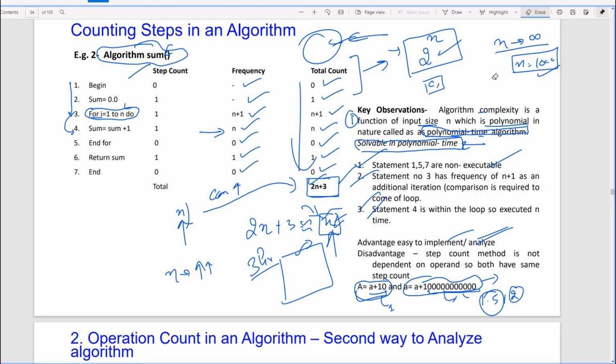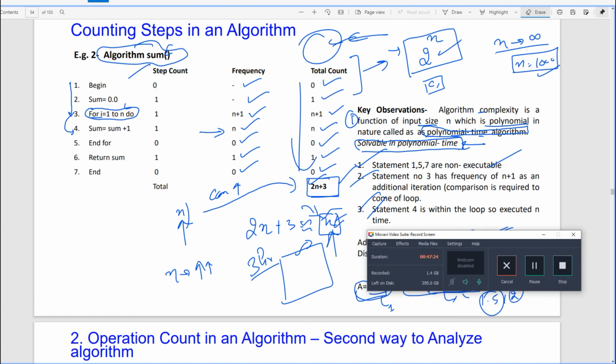Anyways, I think we are done with today, because you have to join the other class also. So that's it for today. We'll analyze some other ways to analyze the algorithm. That is the operation counting method. We will discuss it tomorrow, and gradually